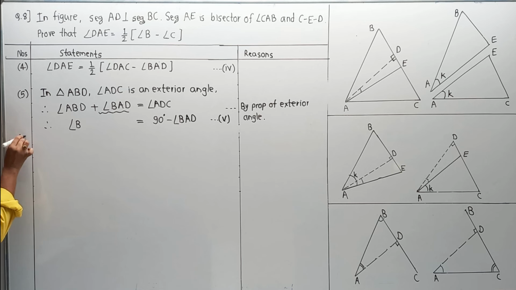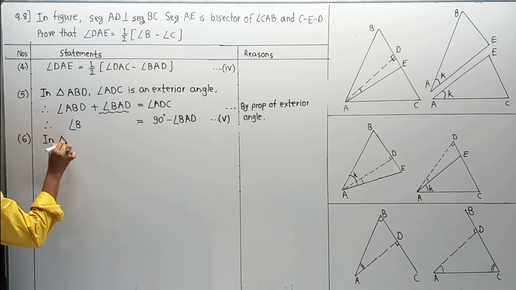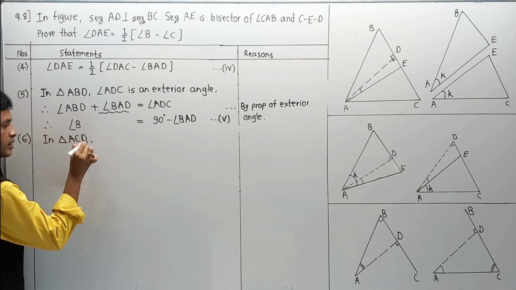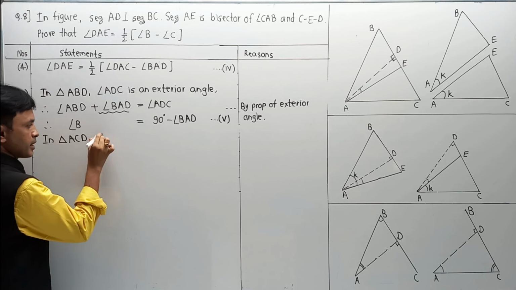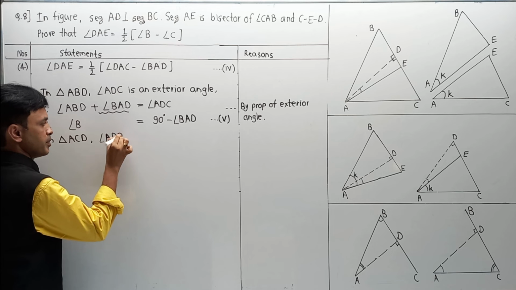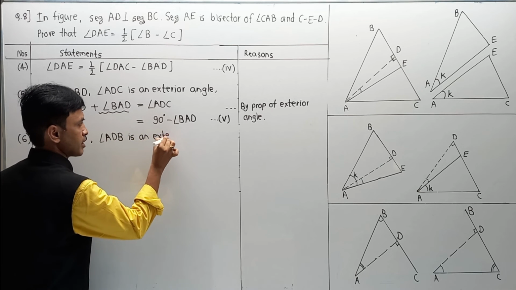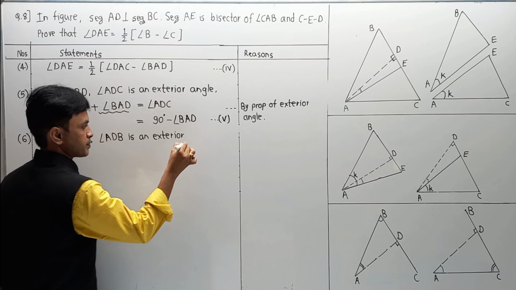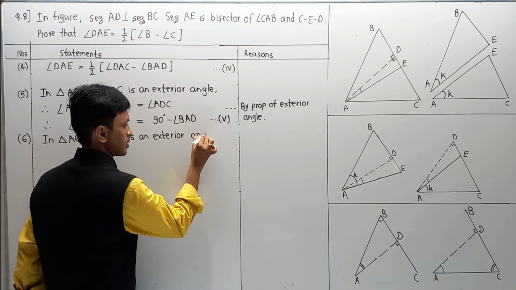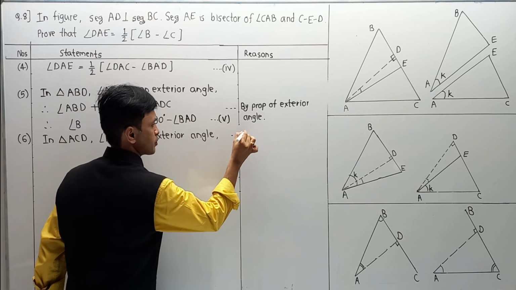So the part is in triangle ACD, angle ADB is an exterior angle. You can say in reason, from diagram.